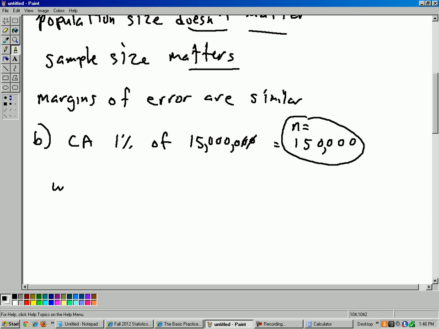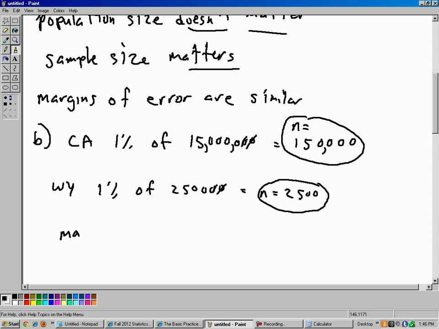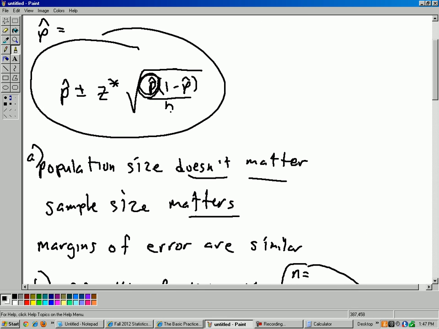Now, on the other hand, in Wyoming, 1% of all the tax returns. There's only 250,000 to begin with. So in that case, n would be, take off 2 zeros there, only 2,500. Okay, so in that case, the margins of error will be quite different. The margins of error are different. Quite different because n is so different, and n is a big player in those margins of error calculations. That's it.